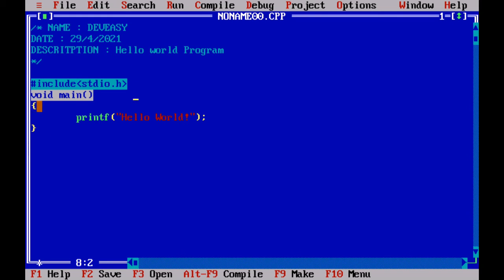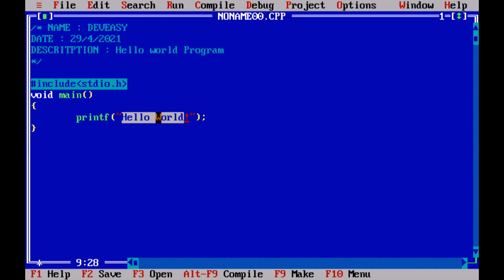These are the curly brackets. Inside this you write all the code of the main function. All the code will come inside this void main; you can take it as a block. Then I am writing a printf. This is the syntax, and the semicolon is very important, and the hello world inside the double quotation will be printed on our monitor.